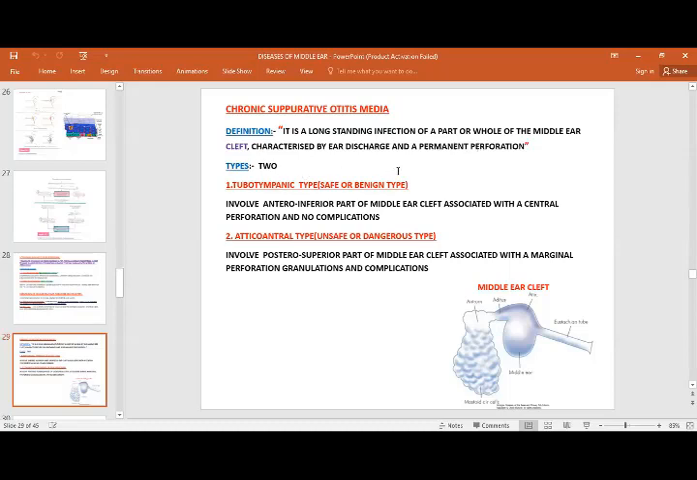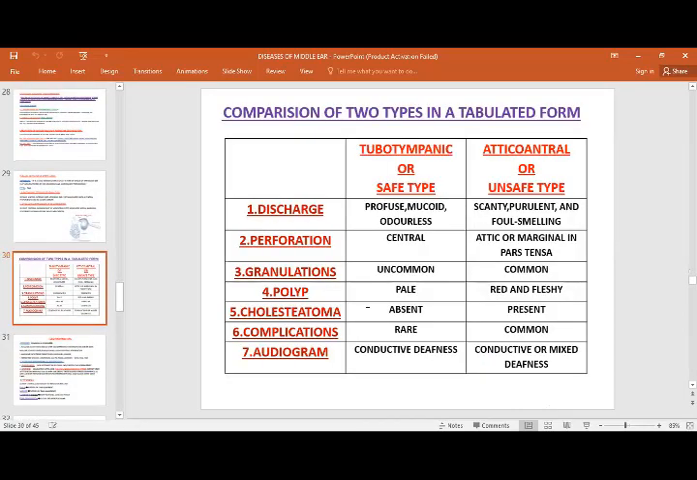So we have two types of chronic suppurative otitis media. That is tubotympanic, which is also called the safe or benign type, and the other one is the atticoantral type, which is the unsafe or dangerous type, because it can cause all the complications. The safe type is mostly not associated with complications. It basically involves the inferior part of the middle ear, while the unsafe type involves the posterior superior part, with marginal perforation and granulation, and causes complications. This is the difference. You need to learn it by heart. That is the comparison of two types.